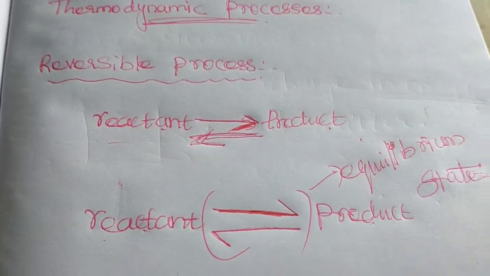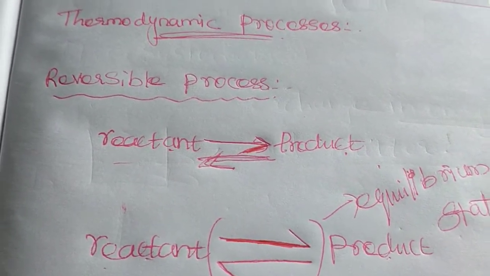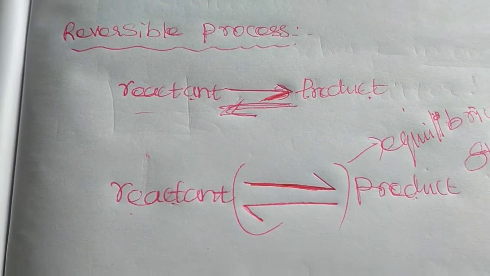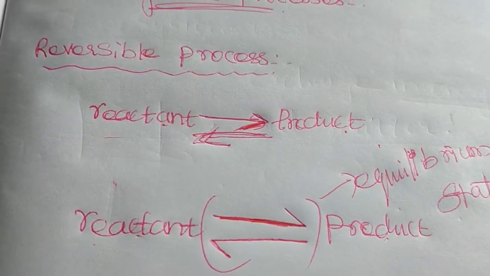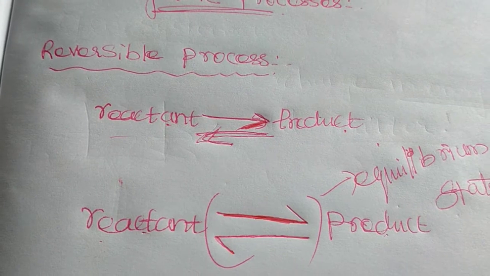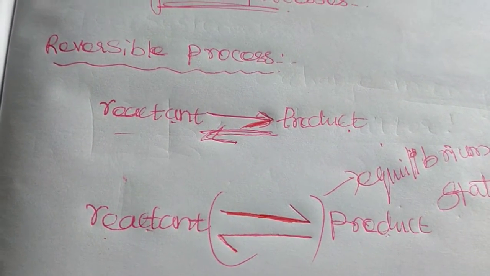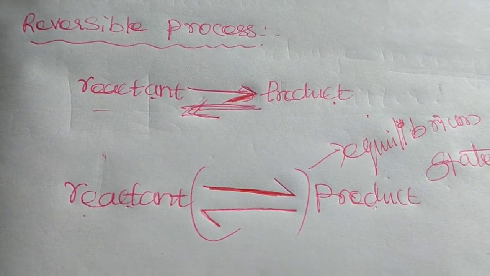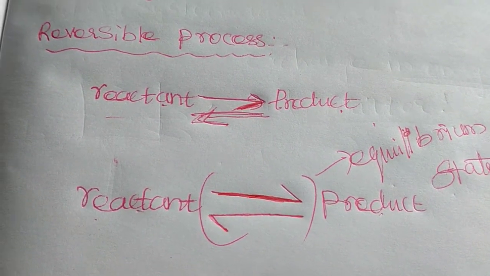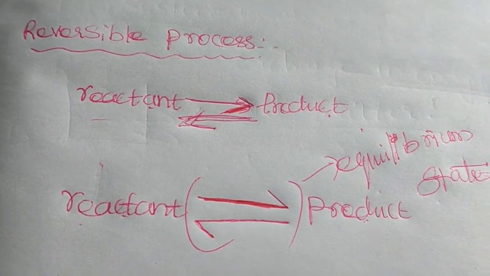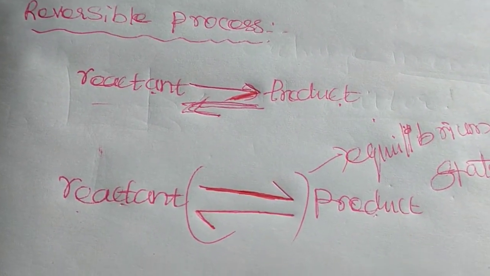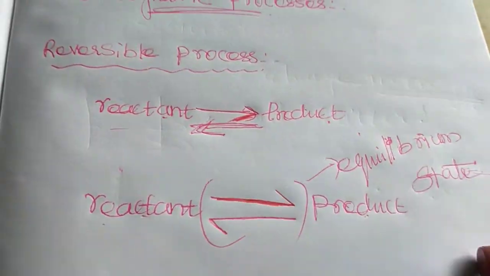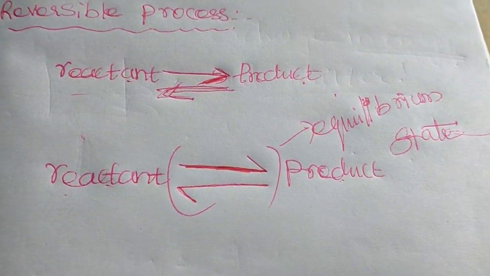The definition is: the process in which the system and surrounding can be restored to the initial state from the final state without any change in the thermodynamic properties of the universe is called a reversible process. So there is no change during that reversible reaction.